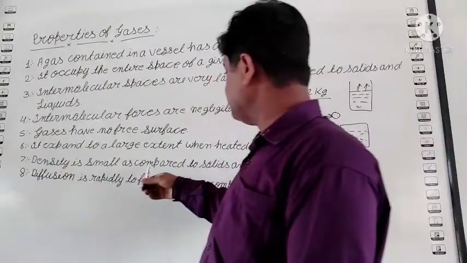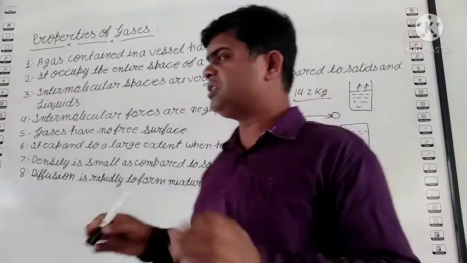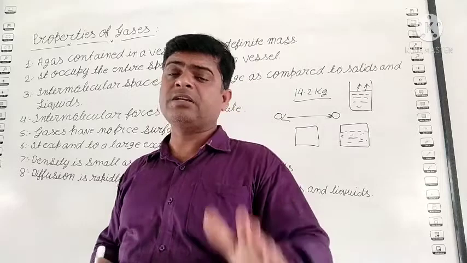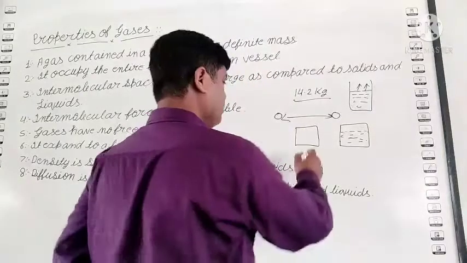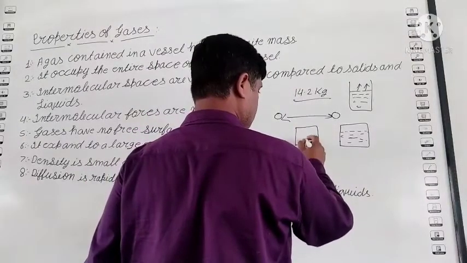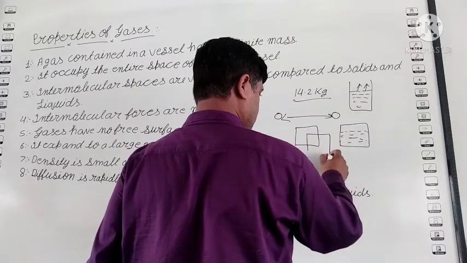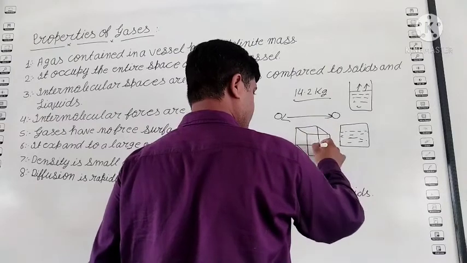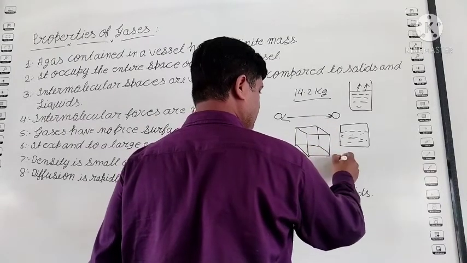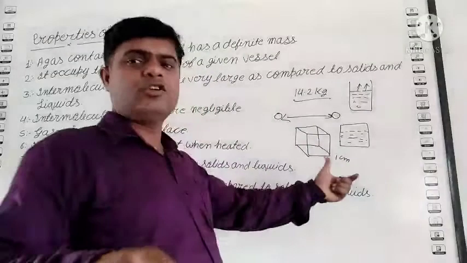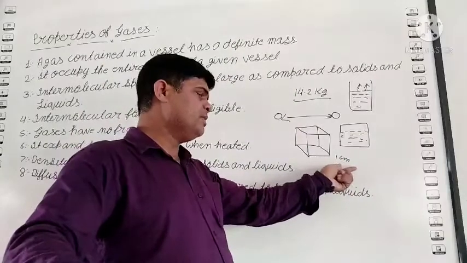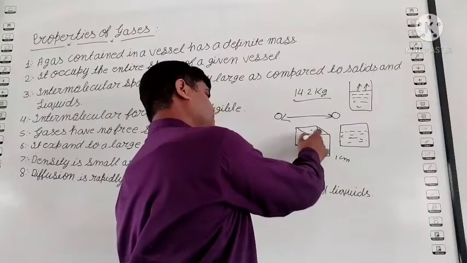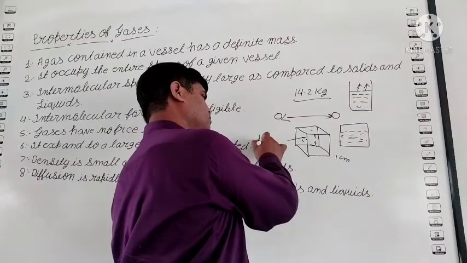density is small as compared to solids and liquids. Student, what is density? Gram per centimeter cube. Suppose you take one cube container whose length, breadth and height are 1 centimeter, and you fill it with water, then its weight is 1 gram.